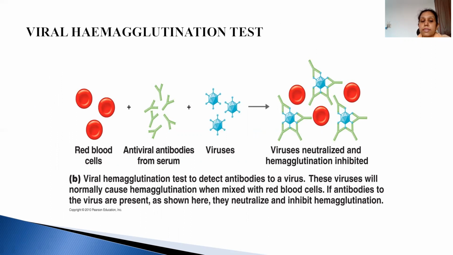RBCs are taken, we add antibodies from the serum, viral antibodies, and then we add the virus. There will be no agglutination because the virus is neutralized and hemagglutination is inhibited. These viruses won't hemagglutinate, as the antibody binds to the virus. So this is the hemagglutination inhibition test.